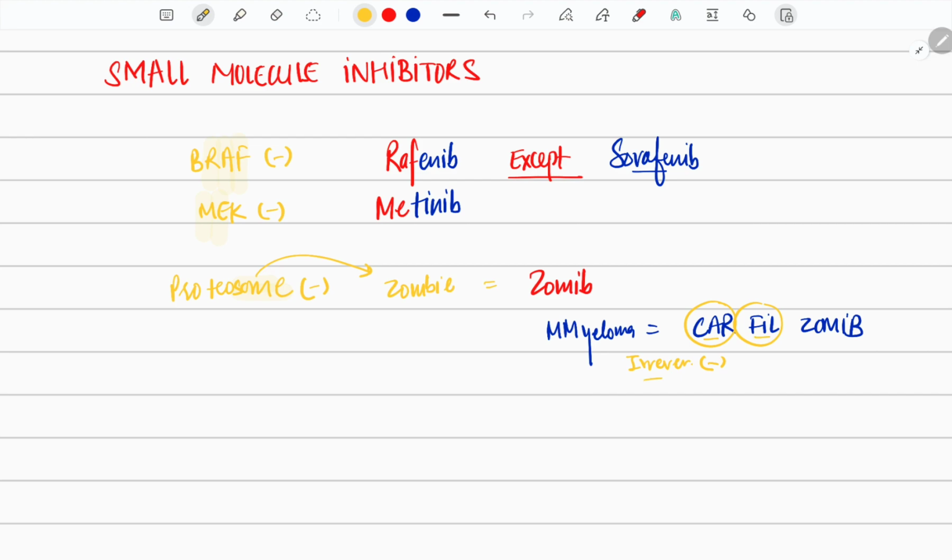Next important is the hedgehog signaling pathway. I'll write it here, hedgehog. Okay, you got it, very good. Now what is the function of hedgehog, what does it do? It digs the pit, it digs a hole. Okay, so digib. So wherever you see digib, that is a hedgehog signaling pathway inhibitor.